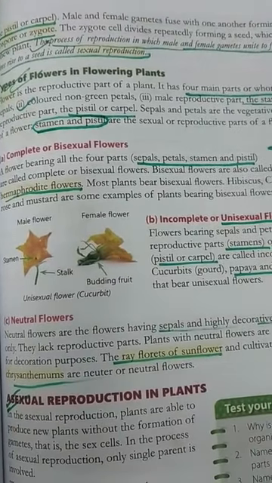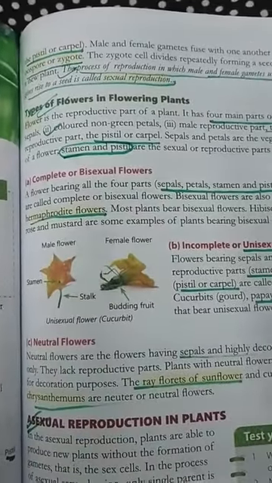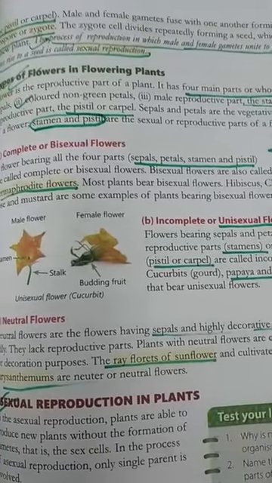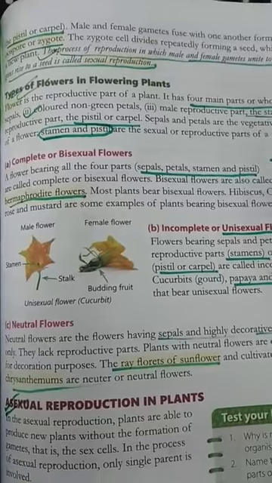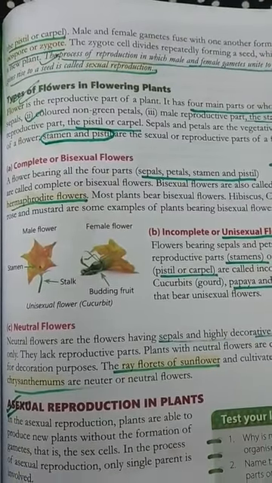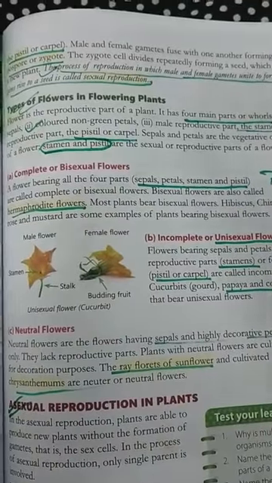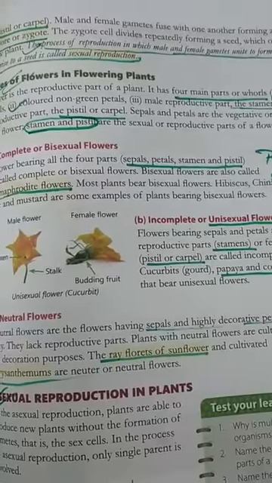Means male and female parts इसके अंदर होंगे present. That is known as complete and bisexual flower. जिसके अंदर male parts भी होगा and female parts भी होगा. They are known as hermaphrodite flowers. For examples की बात करेंगे तो hibiscus, China rose, mustard, these are examples of bisexual.